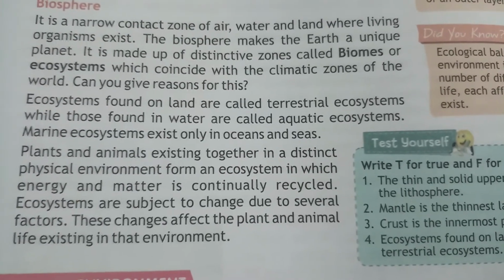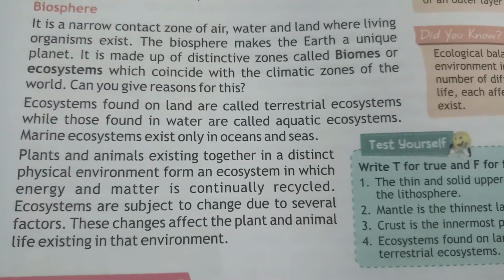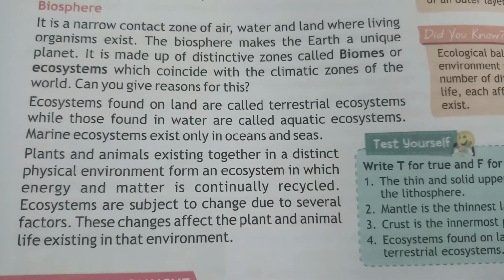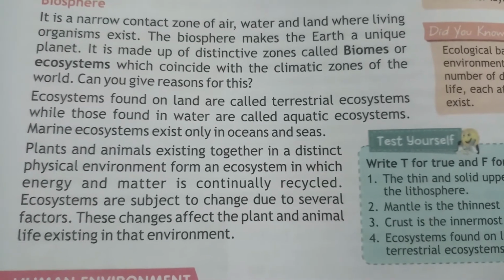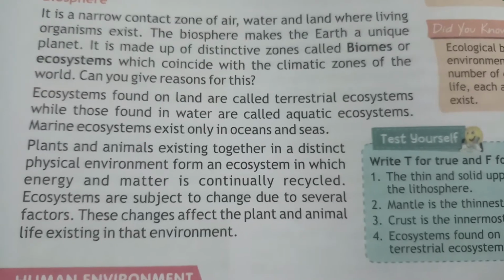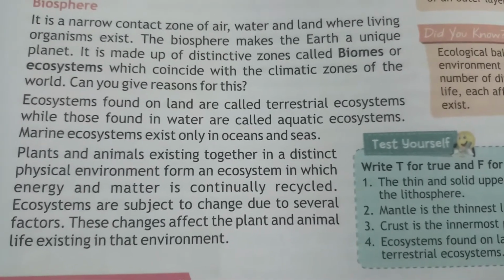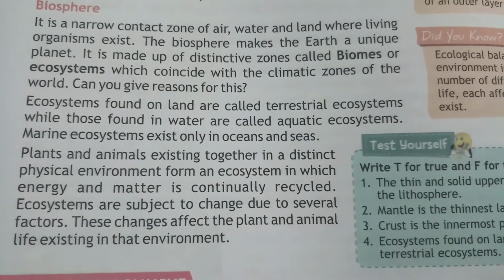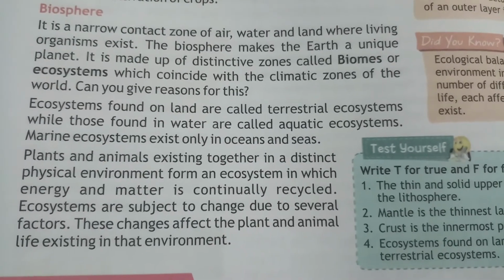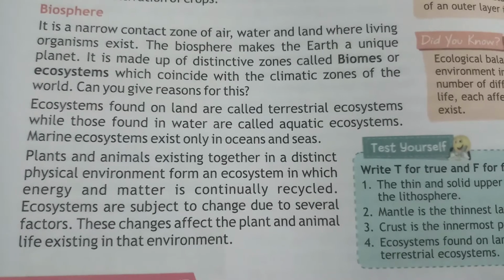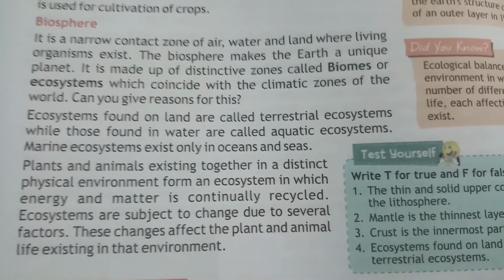Plants and animals existing together in a distinct physical environment form an ecosystem in which energy and matter are constantly recycled. Ecosystems are subject to change due to several factors. This change affects the plant and animal life existing in the environment.